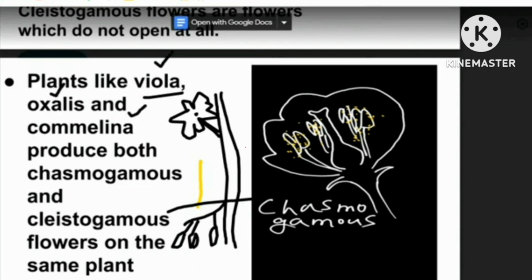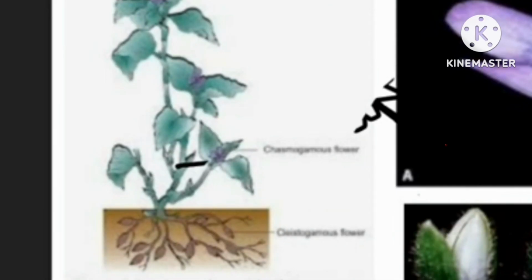In their case, both chasmogamous and cleistogamous flowers are present on the same plant body. They have shown commelina here, commelina with cleistogamous and chasmogamous flowers. See, cleistogamous flowers are found here, lying on the ground. And chasmogamous flowers, which are open, are found above the level of the ground. Chasmo, and this is cleisto, looking like a bud.